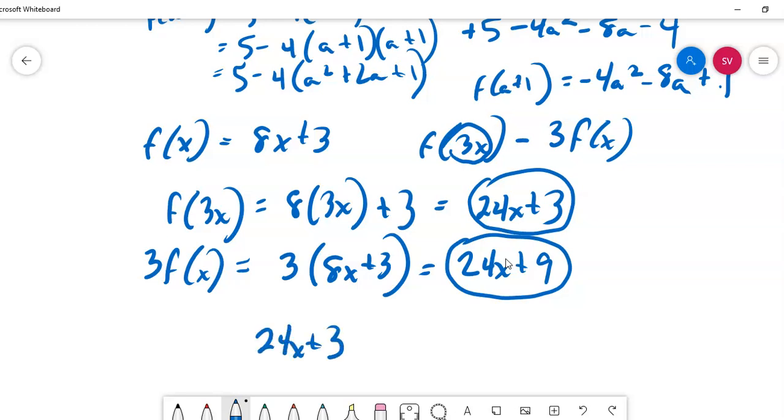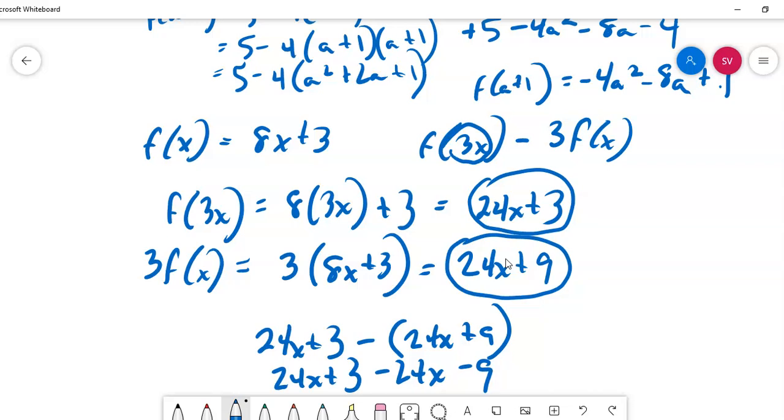24x plus 3 minus, now the 3f of x is all of this, right? So the entire thing has to get subtracted. So I'm going to get 24x plus 3 minus 24x minus 9. So you have to distribute the minus sign. The 24x's go away, and I'm going to end up getting 3 minus 9, which is minus 6. And that is how you take a function and then you plug in a value to see what that corresponding value is going to be.